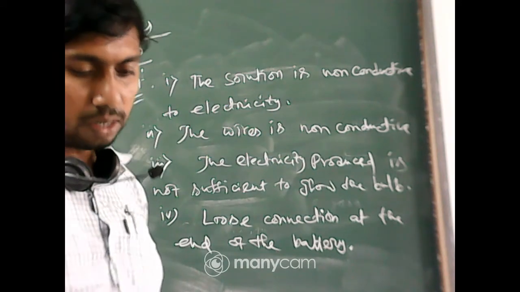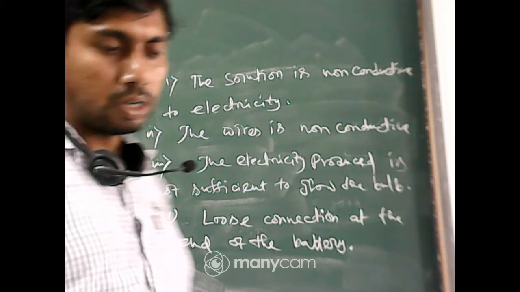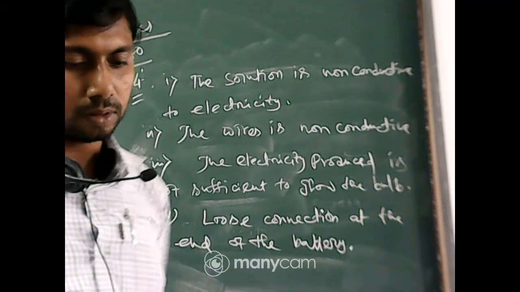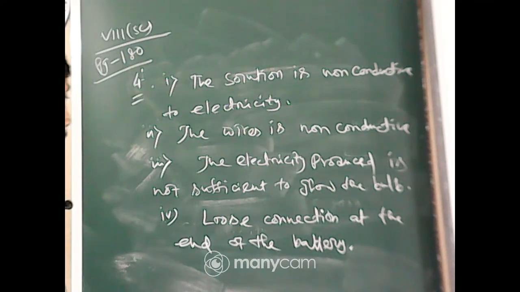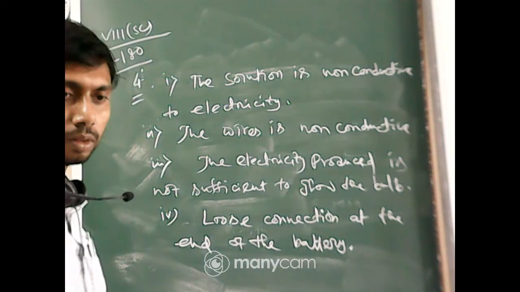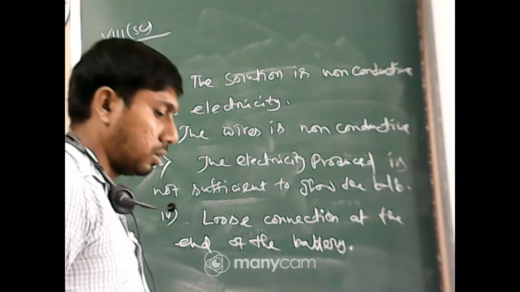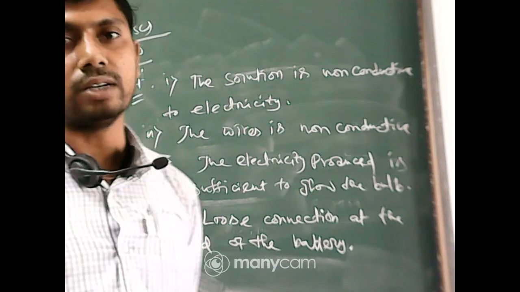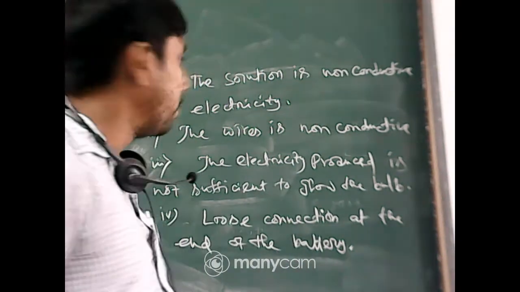This is number 4. Any more reasons? Loose connection at the joints, yes, it might be. And also the battery may be exhausted, it also may be one reason. Okay.